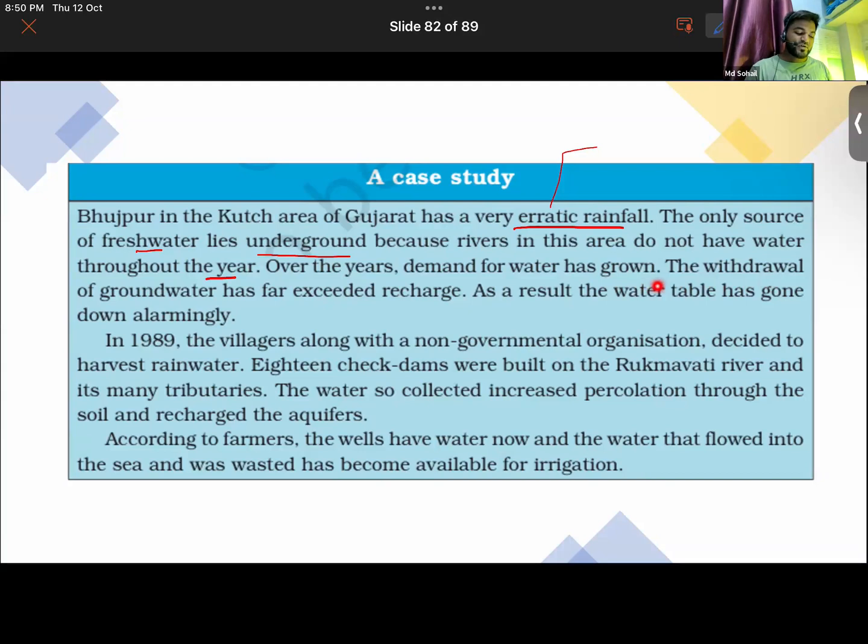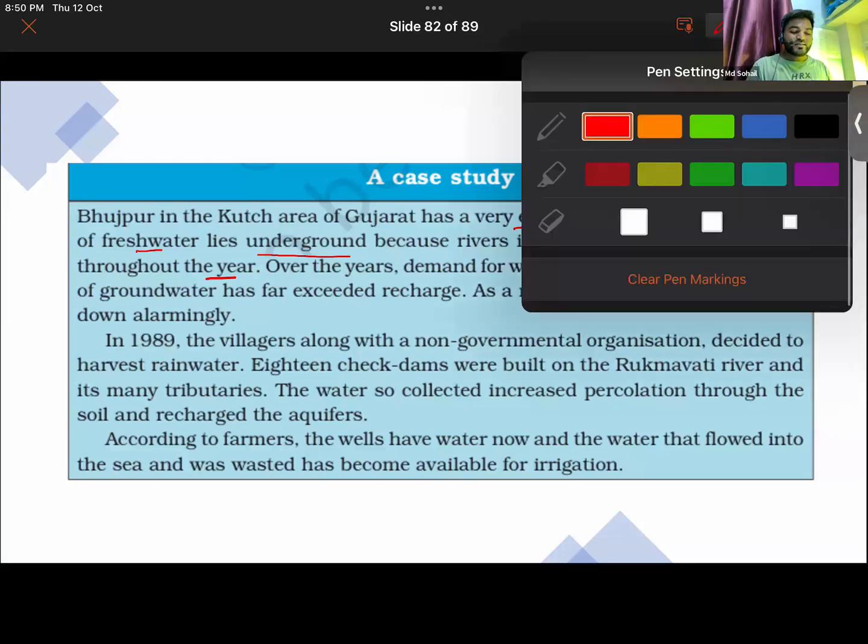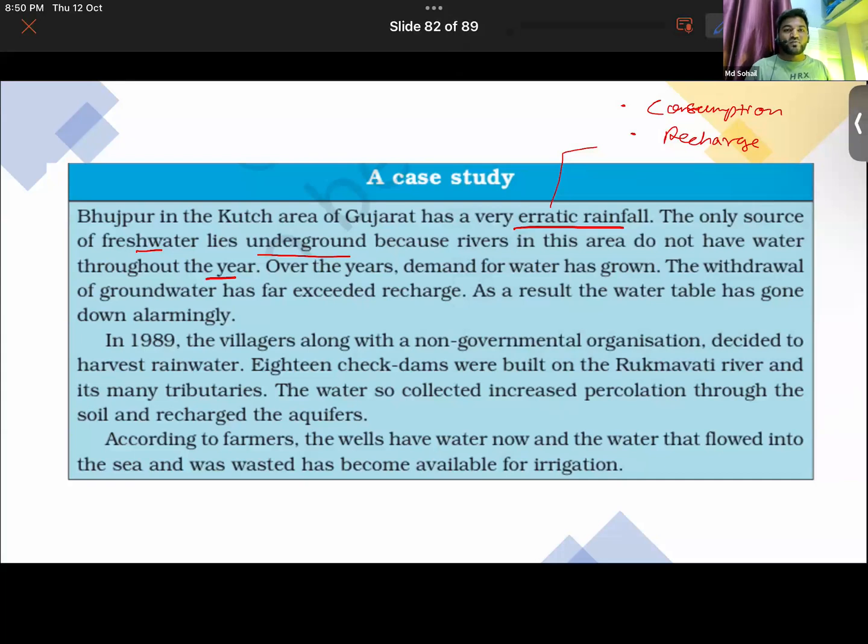So the withdrawal of groundwater has far exceeded recharge. It means that more water is being drawn from the ground than is being recharged. So the consumption of groundwater is more than the rate of its recharge. Whenever we are consuming more water than is being recharged, obviously the water table will be going down.